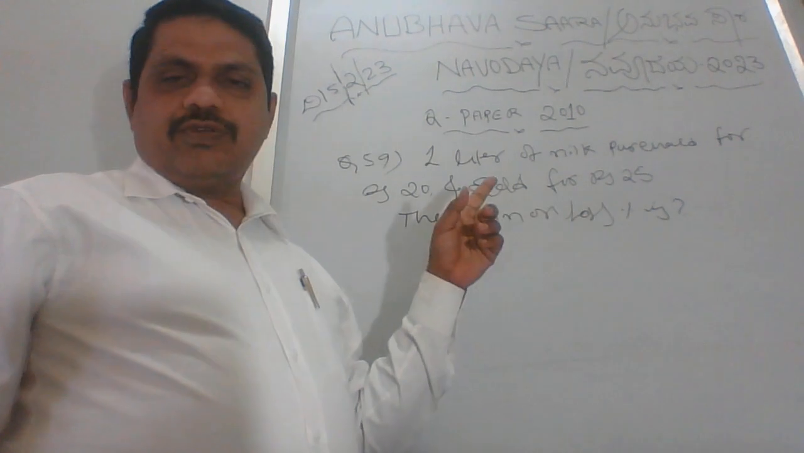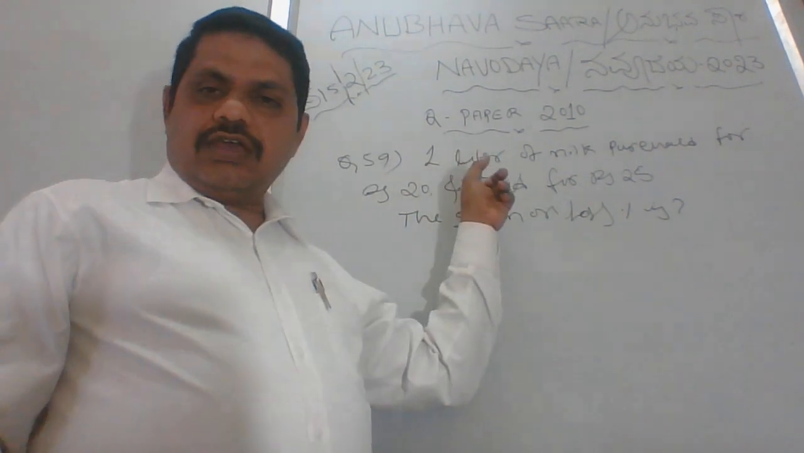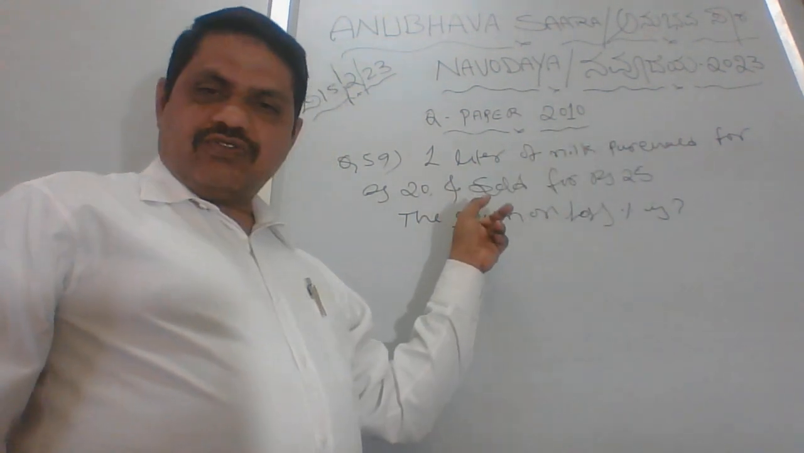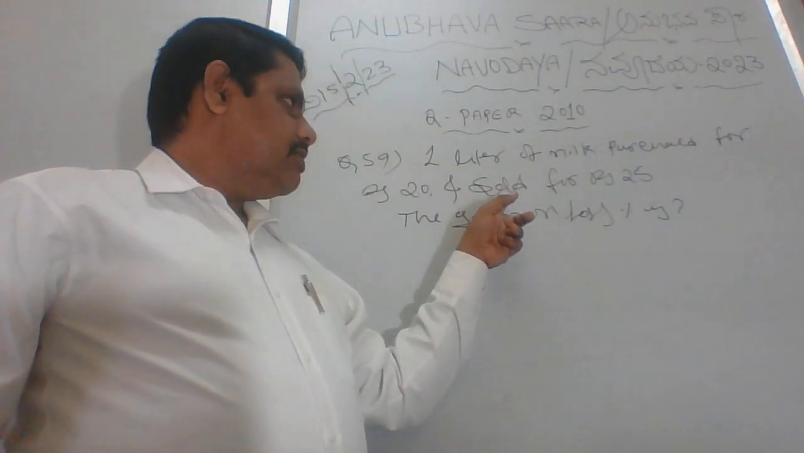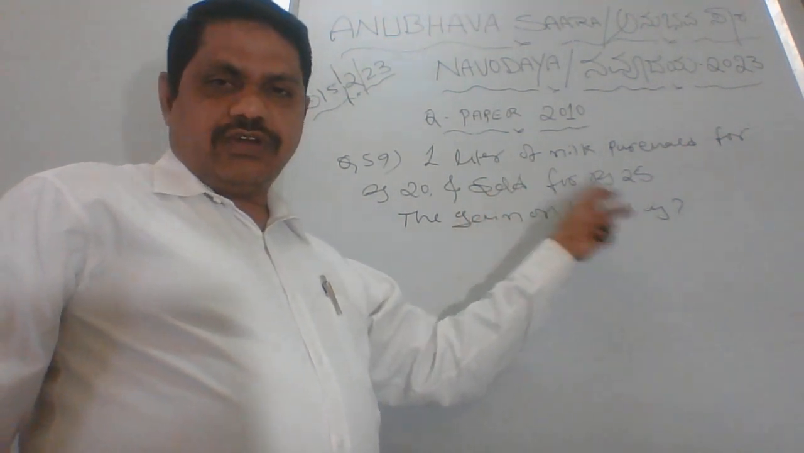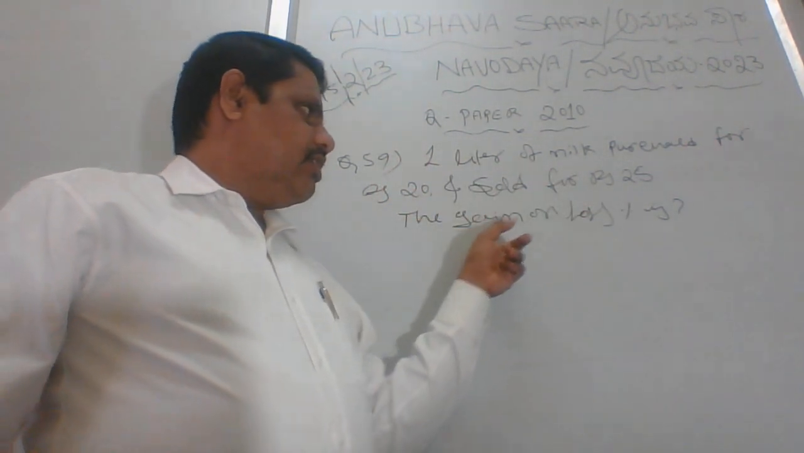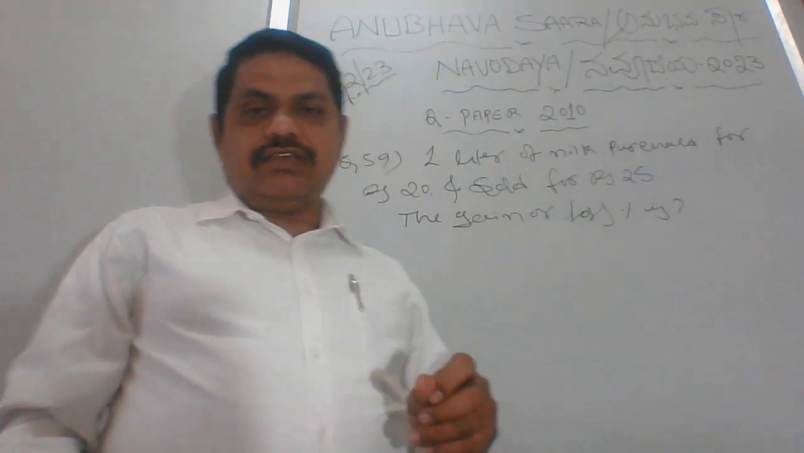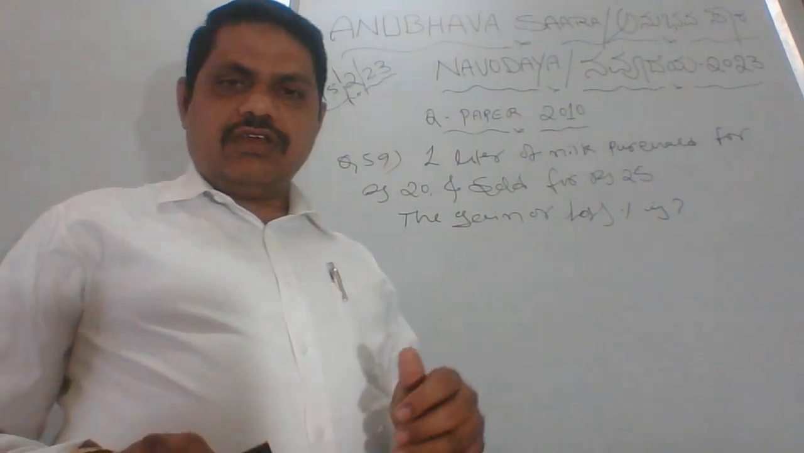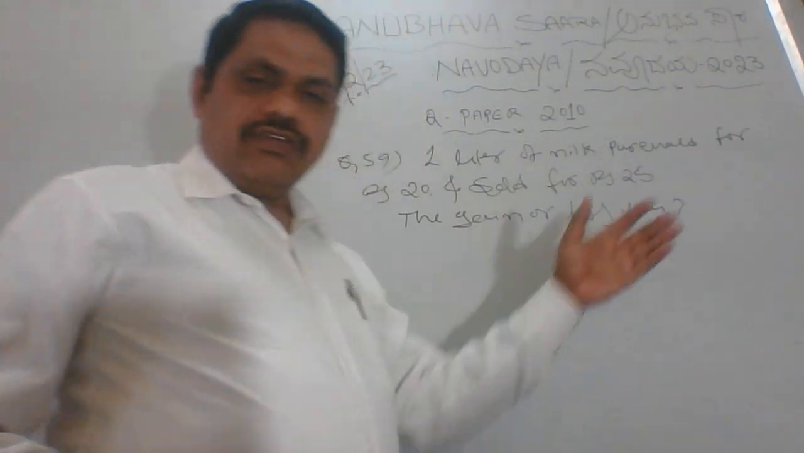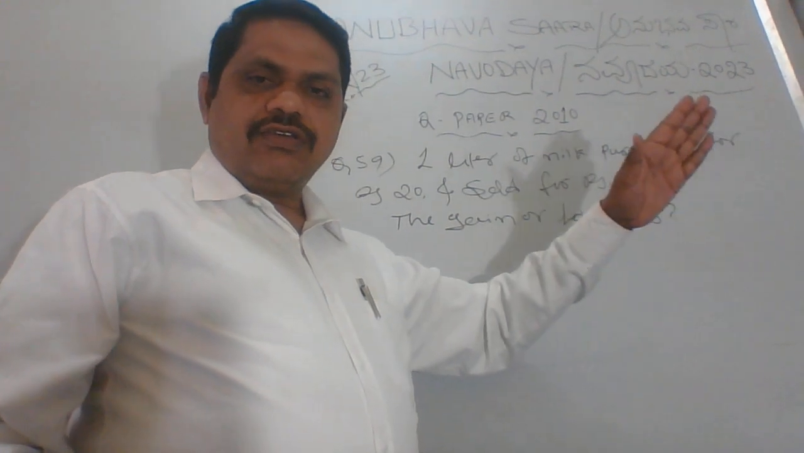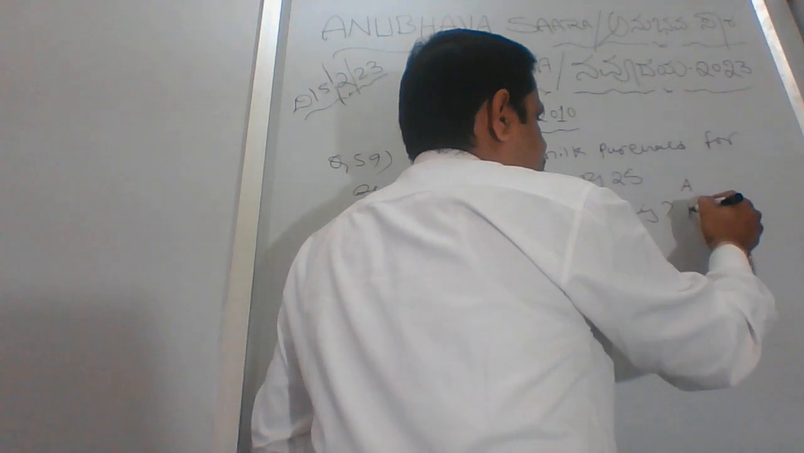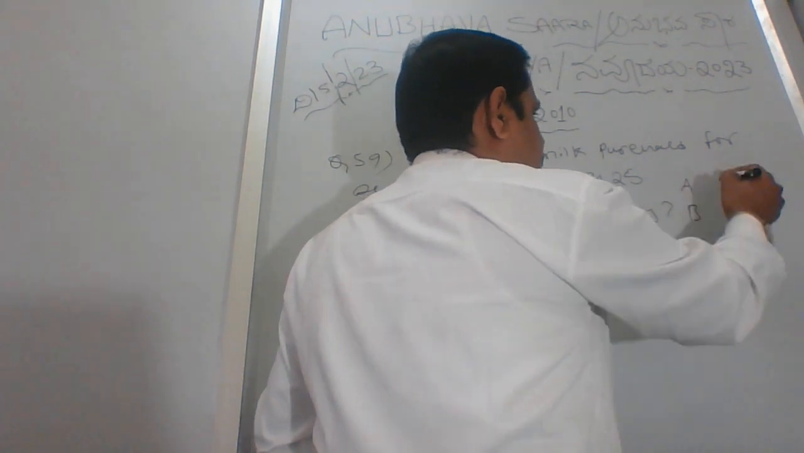I'll repeat the question once again. A liter of milk was purchased for rupees 20 and sold for rupees 25. The gain or loss percentage is. So this was the question. I'll give you the options, then later we'll discuss one by one. Better I'll write the options here, then we will get more space. A, B, C, D.